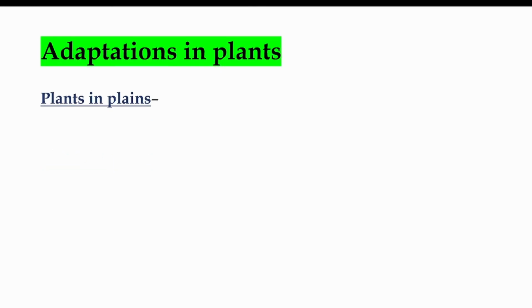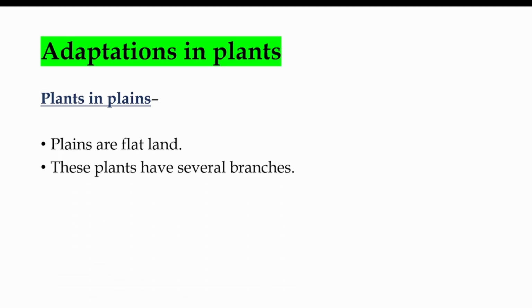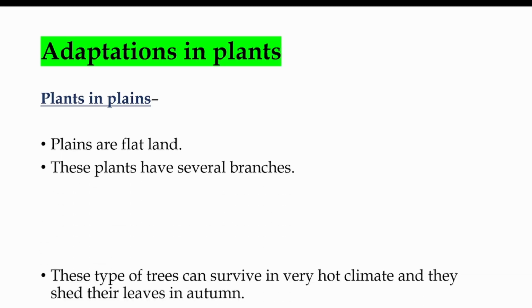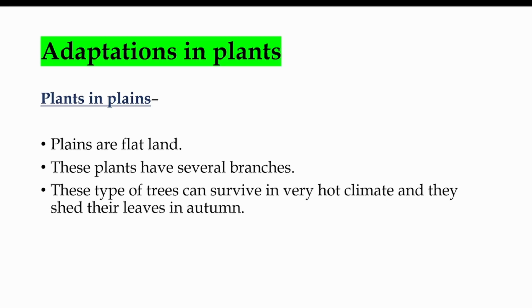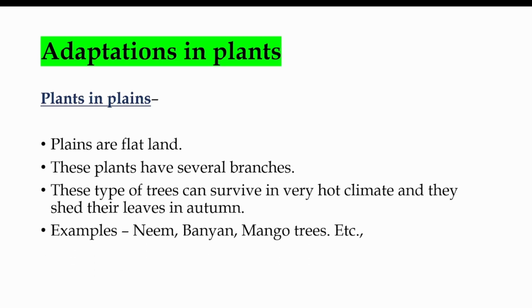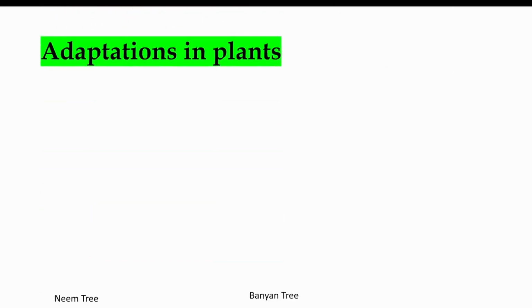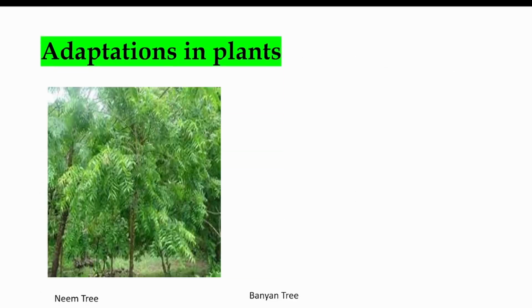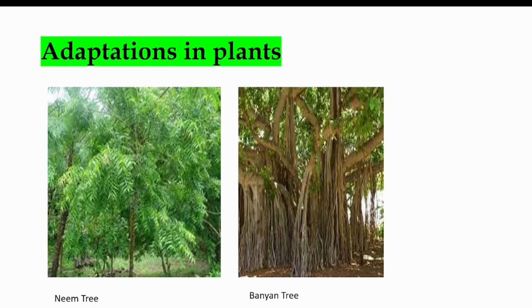Now let's see the plants in plains. Plains are flat land. These plants have several branches. These types of trees can survive in very hot climate and they shed their leaves in autumn. For example, they are neem, banyan, mango trees, and we can say many more examples like this. Let's see, neem plant, banyan tree.